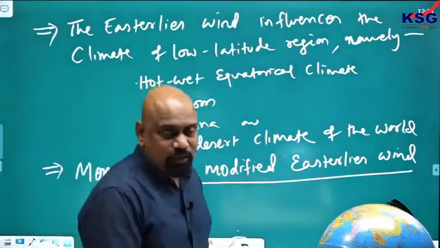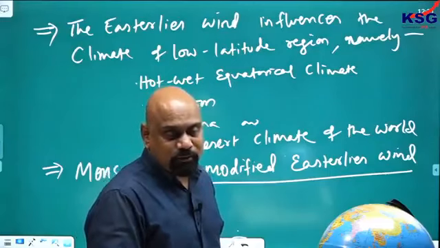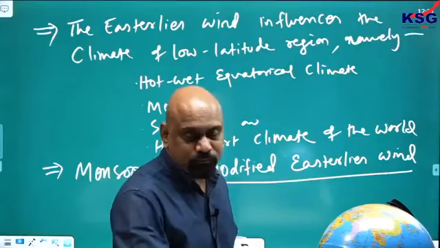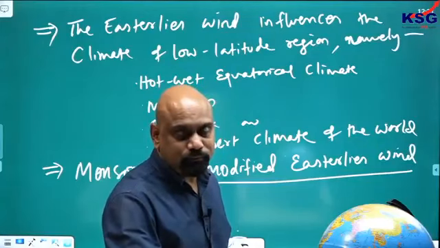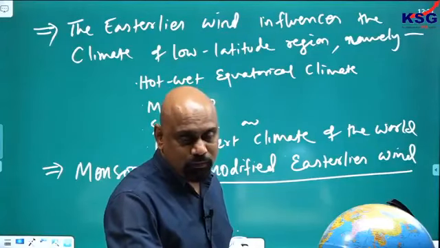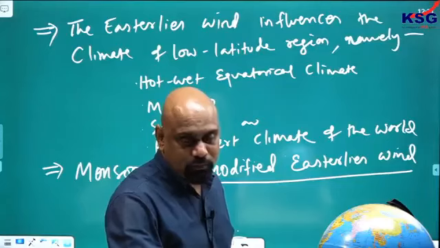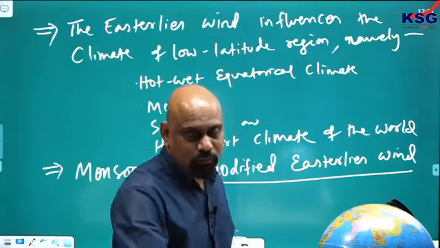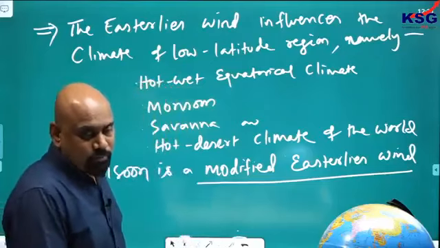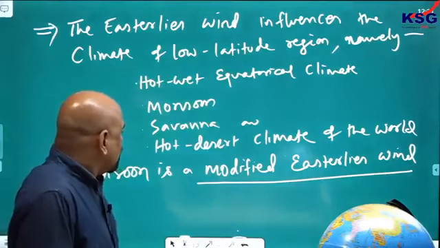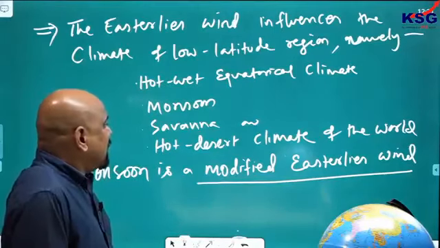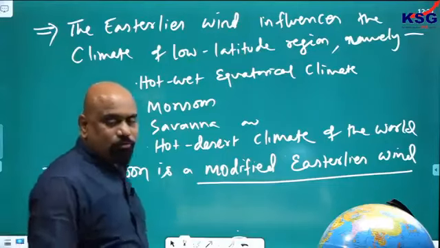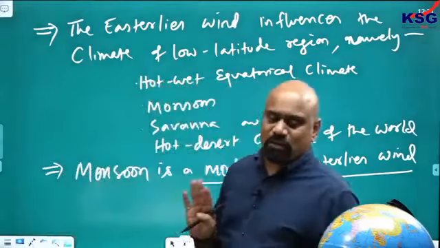Monsoon also, it's very, very important. Monsoon is a modified easterly wind system. Right. I will go for the next now. I hope it is clear to all of you.